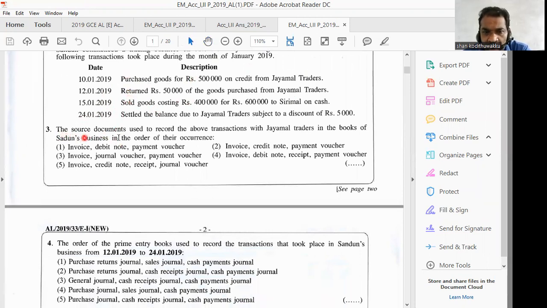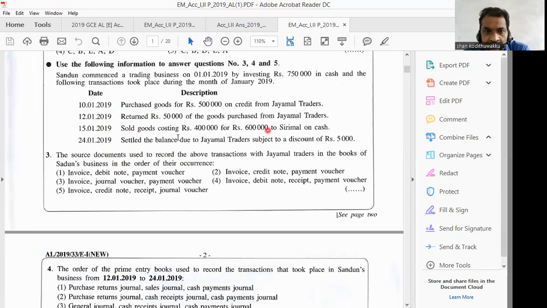Number 3: the source documents used to record the above transaction with Jayamal Traders in the books of Sadhu's business, in order of their occurrence. Right. Here, if there is any special condition, you have to keep it in mind. They have mentioned that this transaction occurred in Sadhu's business, but we are asked to find the sequence or order of the source documents.